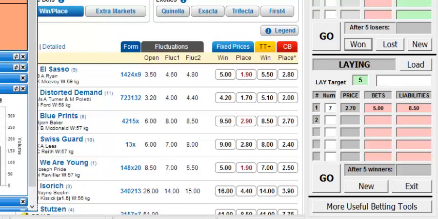Okay, this one here, the race 5 at Gosford. You can see the favourite here, Distorted Command, at 4.1, so that's obviously way over our 3. So there'll be no bet in this race, and we'll come back to the next one.